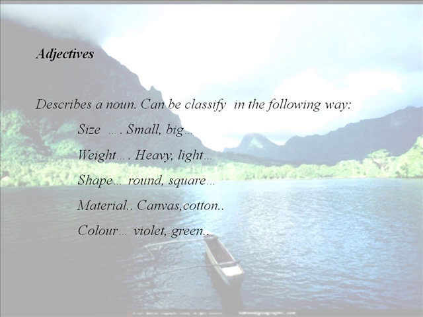Shape: round, square, triangular. For material, we have canvas, cotton, woolen, and for color, violet, green, blue, and so on. These are some kinds of adjectives. Besides, we have more like opinion adjectives, origin adjectives, and so on, like nice, beautiful. But there are other kinds of adjectives.